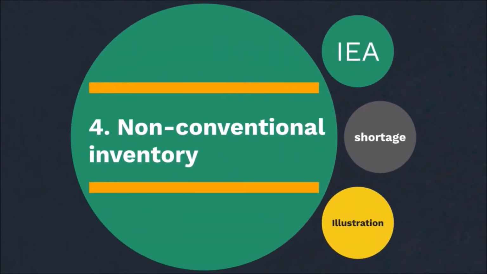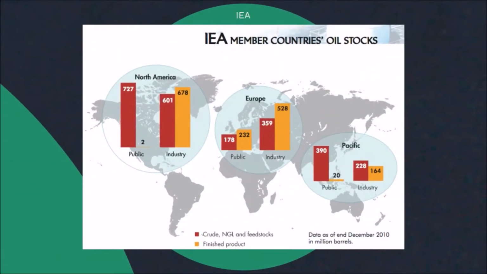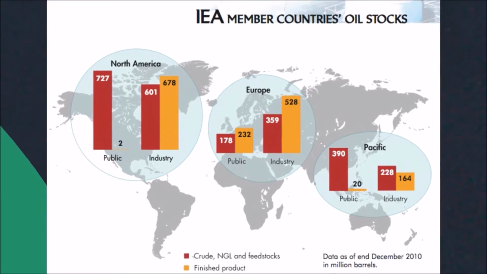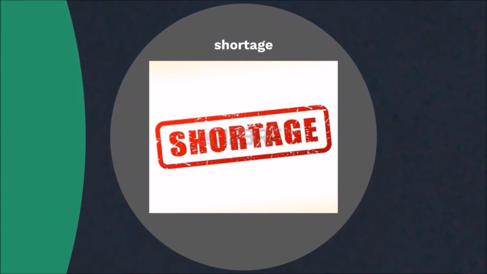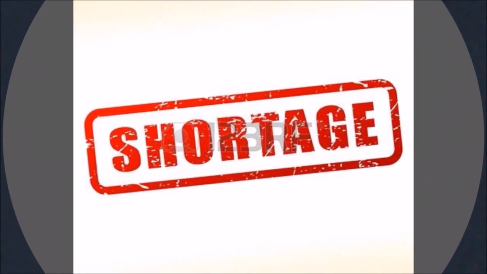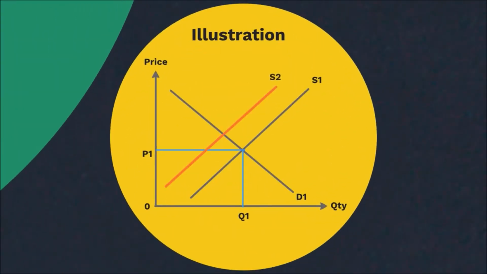Non-conventional inventory. As an example, the price of crude oil will increase when the IEA of the United States increases its strategic reserve. This is because a part of the unconventional inventory will move into the conventional inventory. A certain degree of shortage will appear in the trade market due to the reduction of non-conventional inventory. This will stimulate a rise in crude oil price at the end.